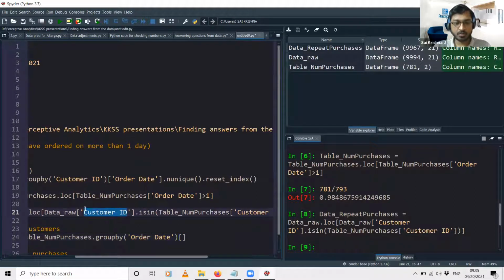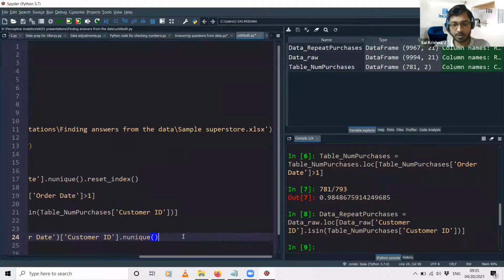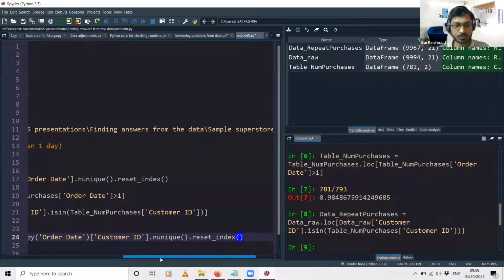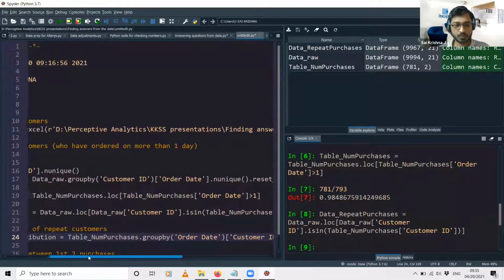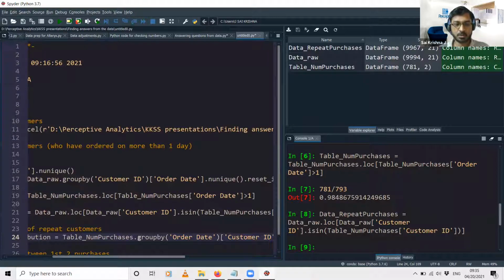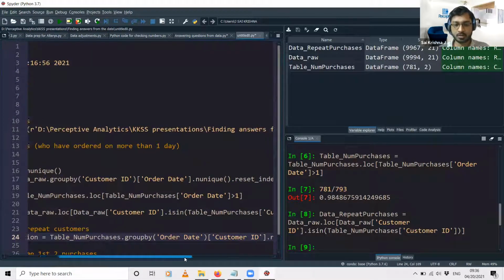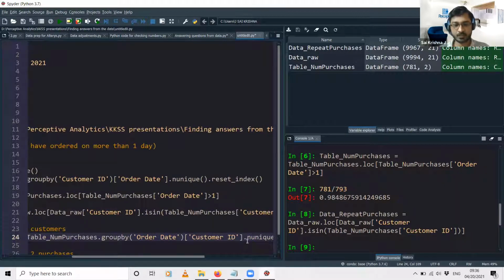So on the customer ID column we'll be applying the nunique function, and of course we don't need the index column over here, so I will be using the reset_index parameter. So table_number_of_purchases dot group by: for each unique value of the number of purchases, as defined by the order date column, we find out the number of unique customer IDs. That's the syntax.